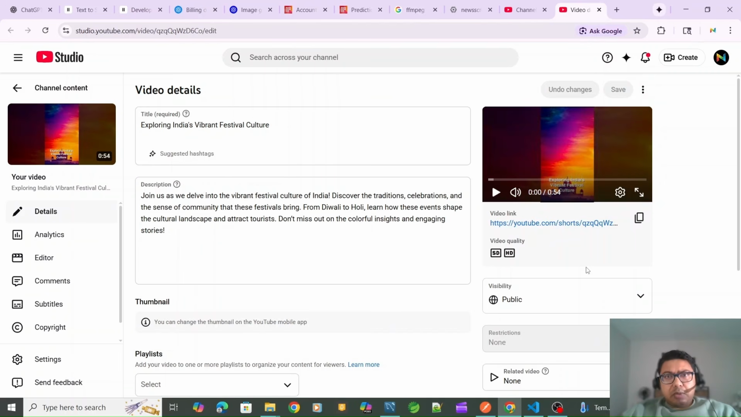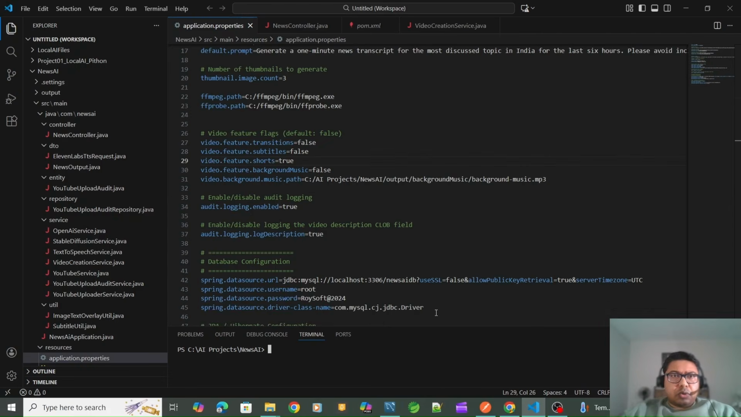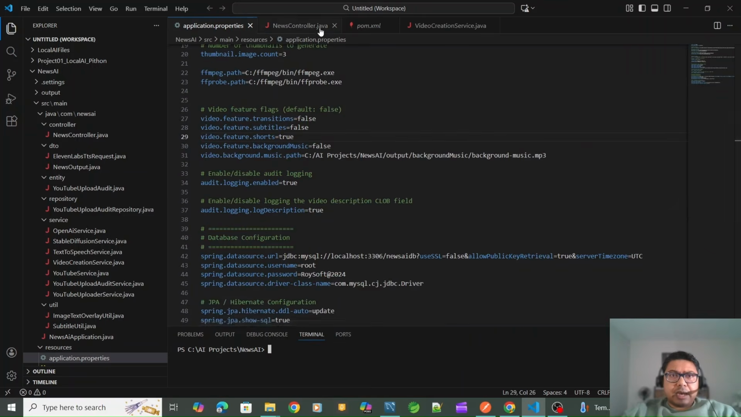This video will be a long video where I'll be explaining the code as well, how I have done it, but I would like to break this overall explanation into two parts. In the first video, I'll be showing you how it works and I'll describe the main architecture of this AI agent. In the second part, I'll be explaining the code and how it has been implemented. So let's start. This is the video I have generated, and I'll go to the code and show what exactly I'm doing.